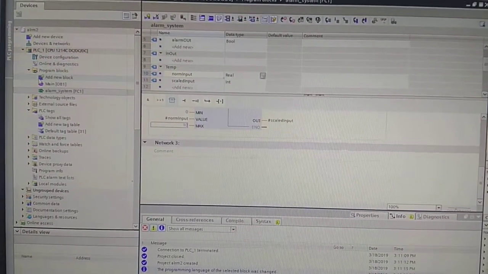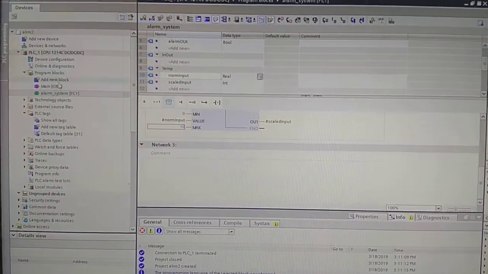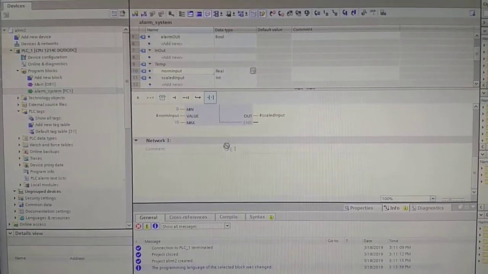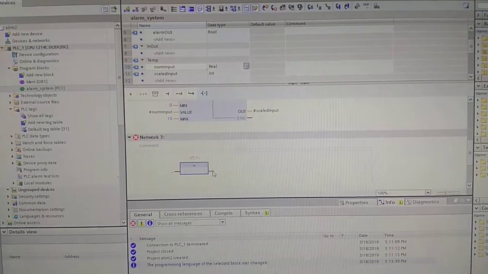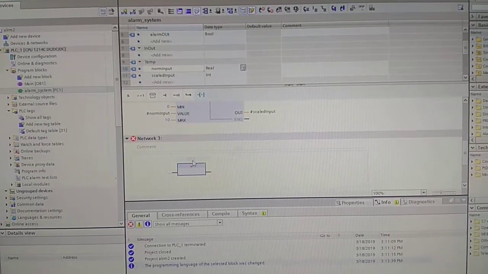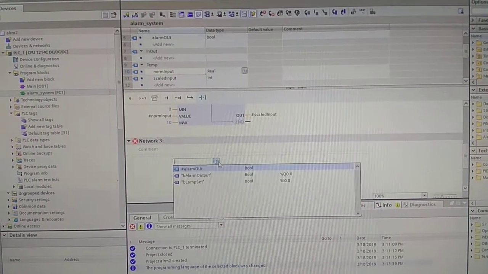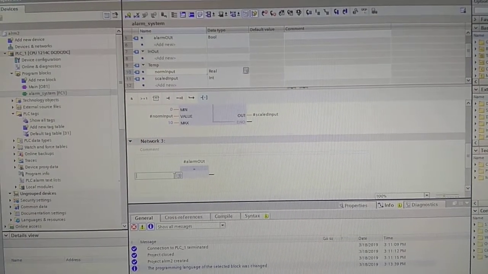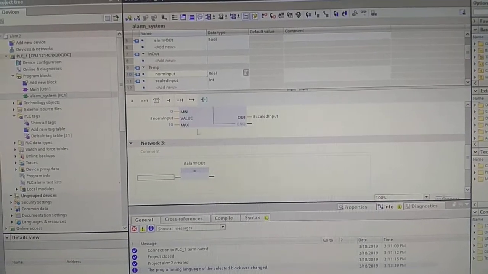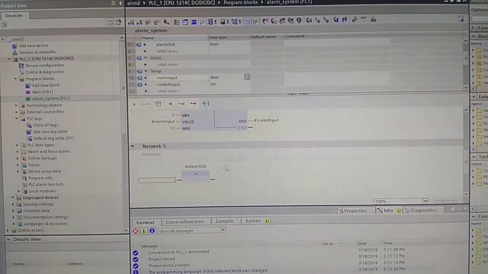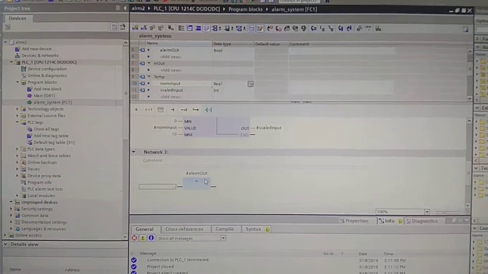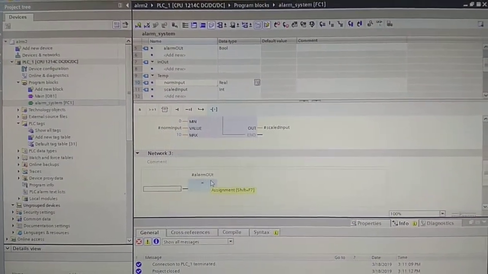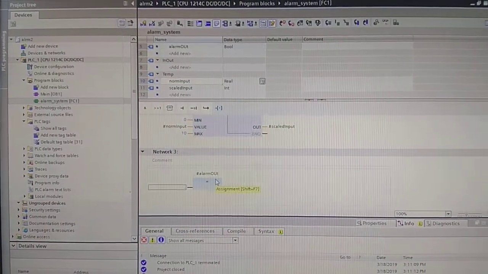And now we're going to create the output for this function block. So I'm going to drag this onto here, and up here you can just set it to alarm out. And this is where we put our scaled value, but it's not the scaled value actually, it's whether the scaled value is between 0 and 5, and then we set the alarm output to true.